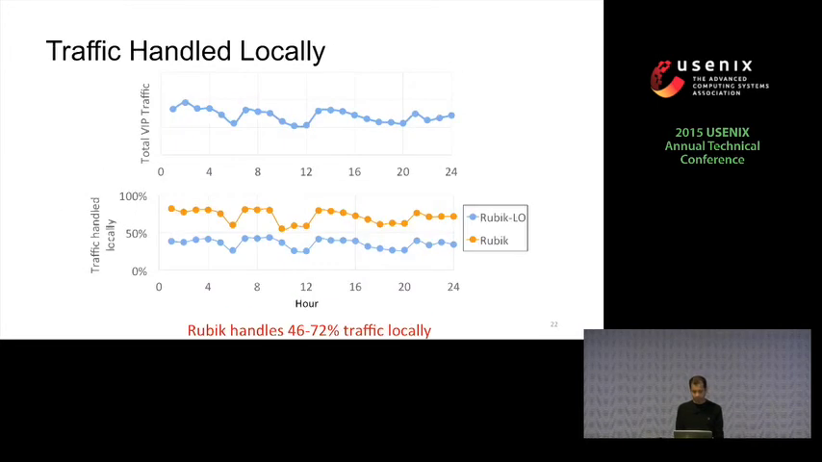And both Rubik LO and Rubik are able to do this because they localize a large fraction of the traffic. Rubik LO is able to localize on average 35% of the traffic. This is based on the traffic trace we collected for 24 hours. And Rubik localizes almost 46 to 72% of traffic locally. On average, it is 63%.